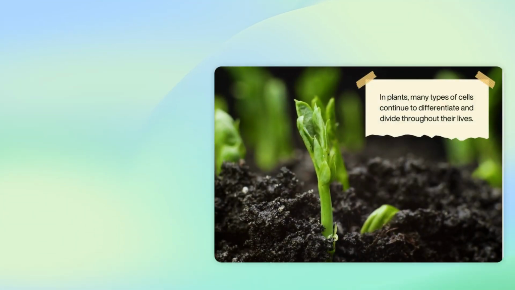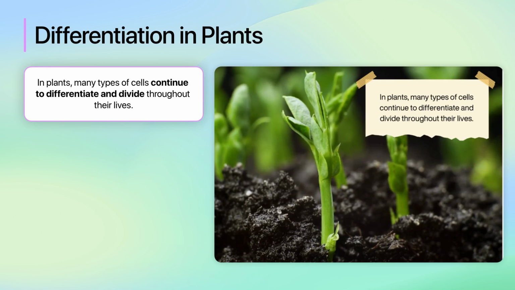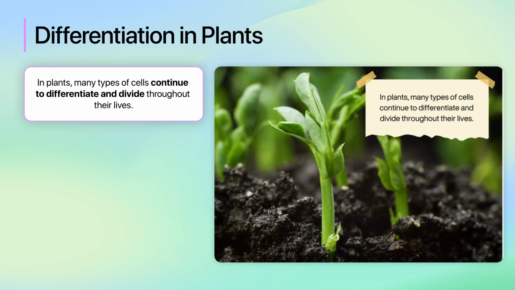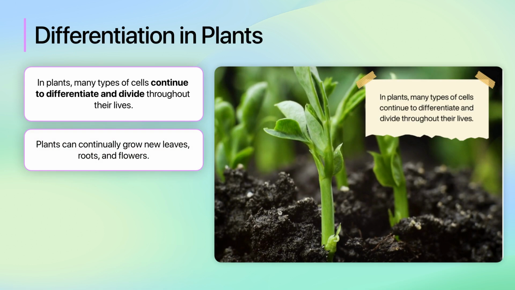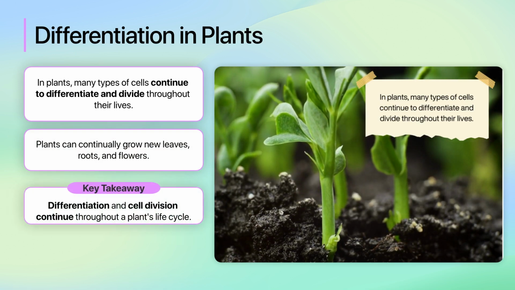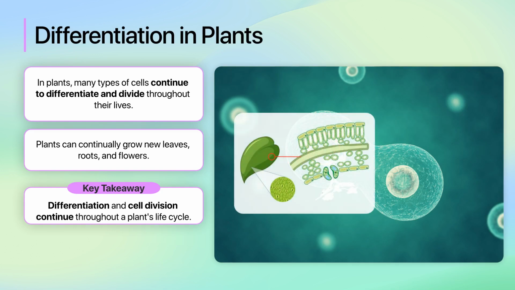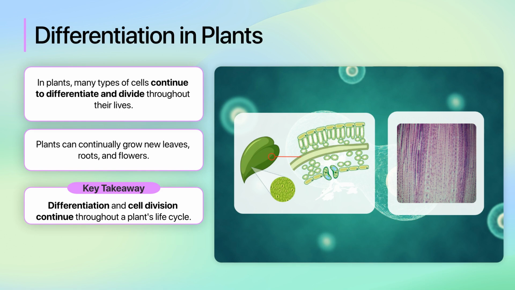In contrast, in plants, many types of cells continue to differentiate and divide throughout their lives. This is why plants can continually grow new leaves, roots, and flowers. Plant cells can also become specialized to perform specific functions, such as photosynthesis in leaf cells or water transportation in root cells.